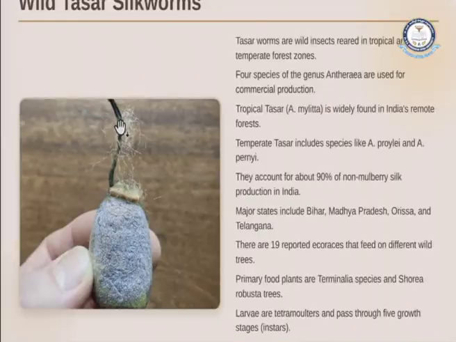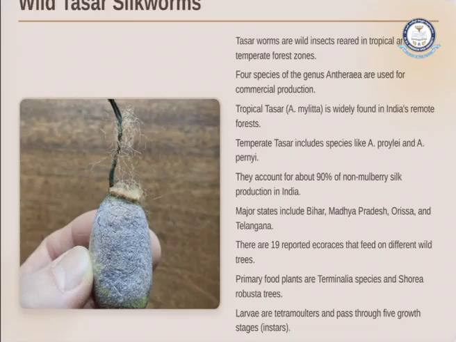So we have wild tussar silkworms. What are wild tussar silkworms? These are wild insects which are reared in the tropical or else temperate forest zones. There are 4 species of genus which are used for commercial production. We have tropical tussars and also temperate tussars.